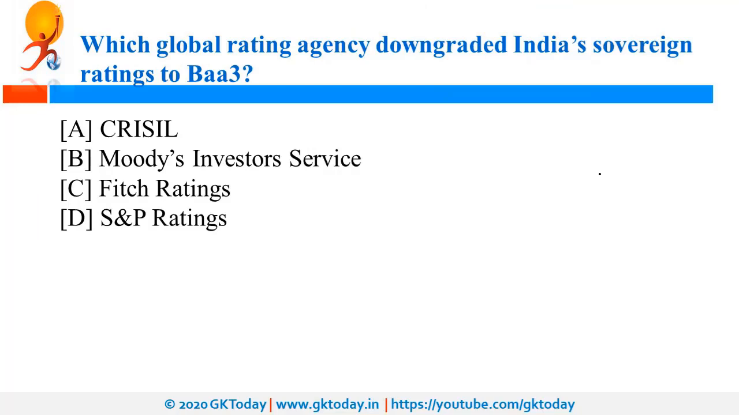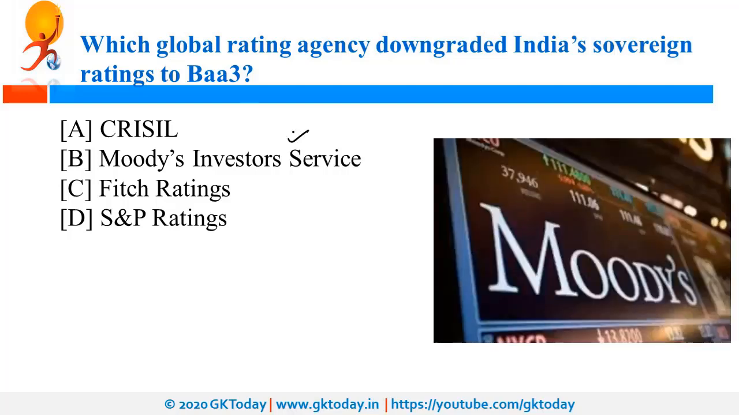Which global rating agency downgraded India's sovereign rating to Baa3? So this has been announced by Moody's Investors Service. And as per this announcement, the global credit rating agency downgraded India's foreign currency and local currency long-term issuer rating to Baa3. The previous rating was Baa2.